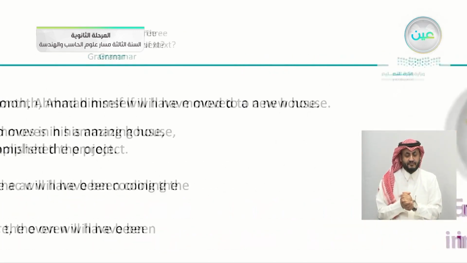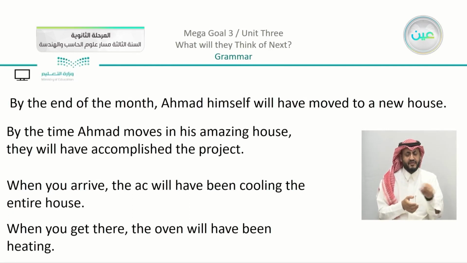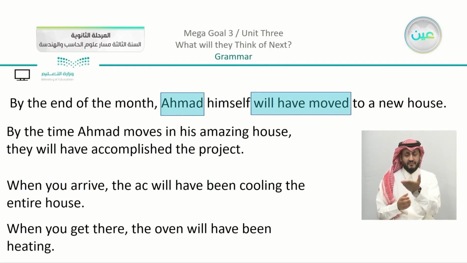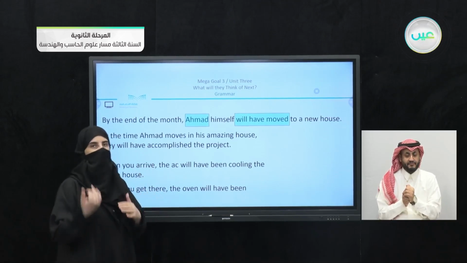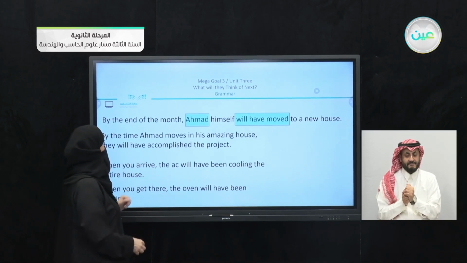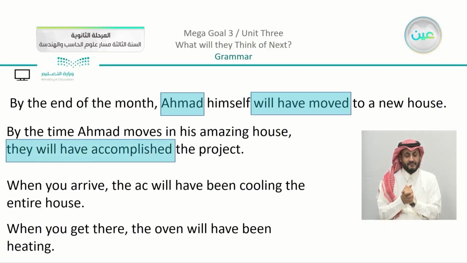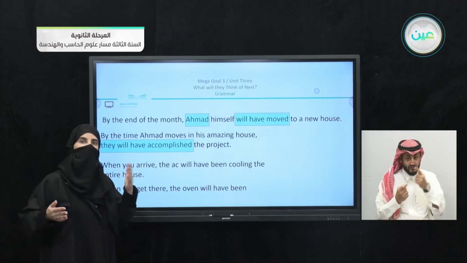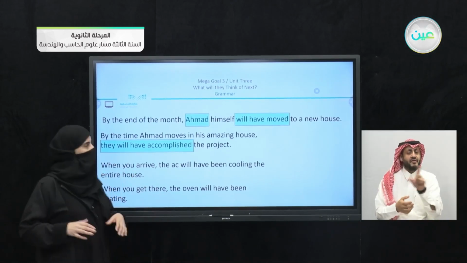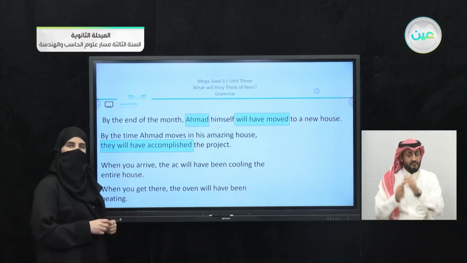The future meaning in the text. Now, these are just examples to highlight what we have here. Now you can see that Ahmed will have moved. Now we are talking about a singular here, Ahmed. He will have moved. So you can see that we have the helping verb will, we have have, sorry, the helping verb, and then moved, the past participle. In the second sentence, we have here, they will have accomplished. Now here, this is something interesting to point out, that we use have either it is singular or plural, we have the same helping verb. So we have here, they will have accomplished.